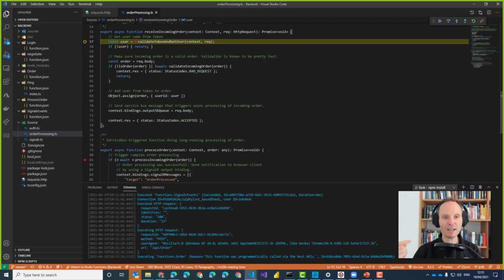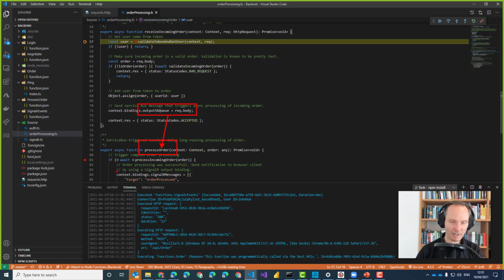Now I will let this thing run, and we should see on the Angular side the accepted response code, and after a few moments we should go into the process order. But this connection from here to here is only loosely coupled, because we are not directly calling process order, but we are putting a message into Service Bus, and the message will trigger the next serverless function in a chain of serverless functions doing the processing.